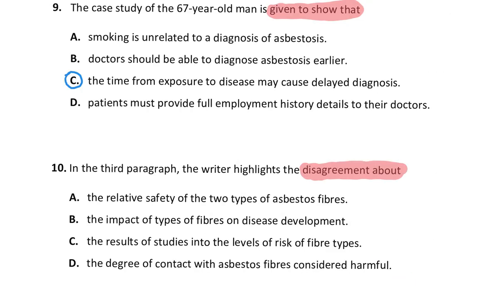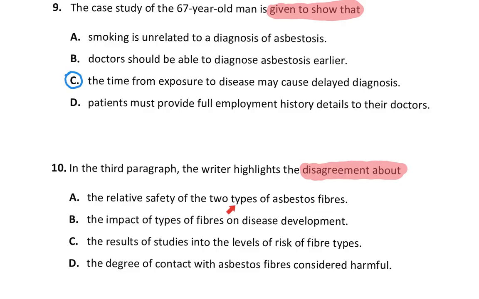So we are talking about asbestos fibers, and we are looking for what constitutes a safe level of asbestos fibers. Okay, so don't confuse yourself. Now look at option A. We have the relative safety of the two types of asbestos fibers. Are we focusing on two types?